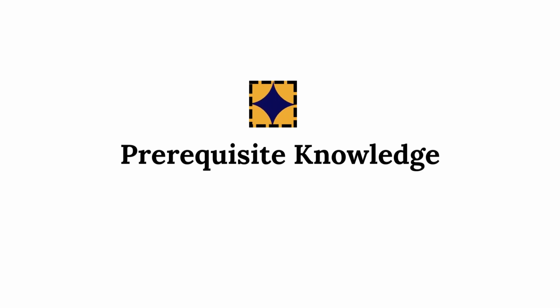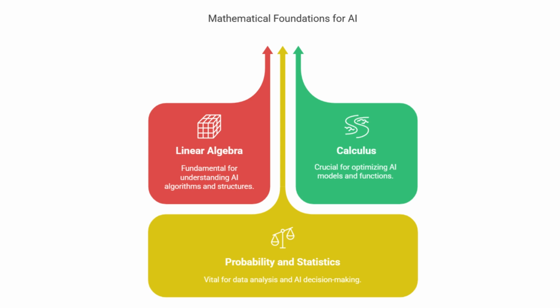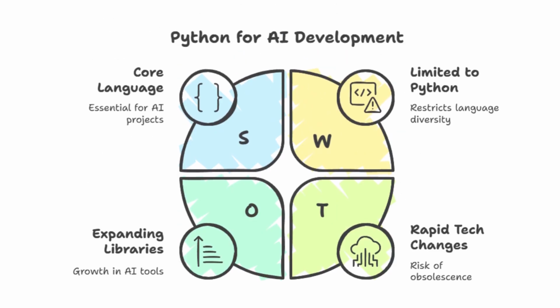Prerequisite knowledge. Before diving into AI, you'll need to master a few key areas: mathematics, programming, and data handling. In AI, mathematics is your best friend. Linear algebra helps with data representation. Calculus assists in understanding changes in data, and probability and statistics are vital for building models and making predictions.